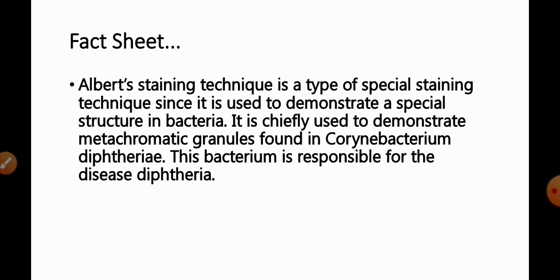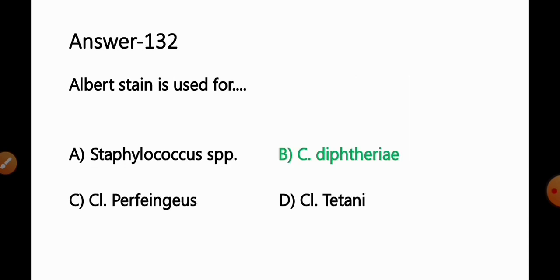So we can say from the given information it is Corynebacterium diphtheriae for which Albert stain is used for staining purposes. So option B will be the correct answer for this question.